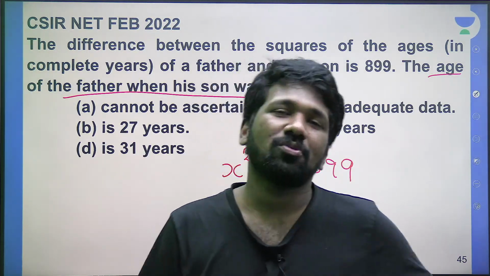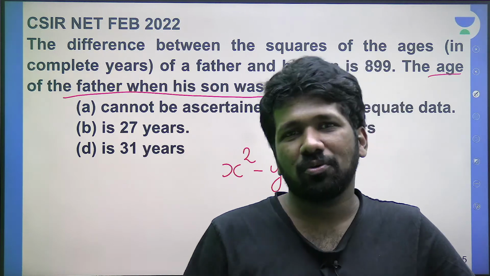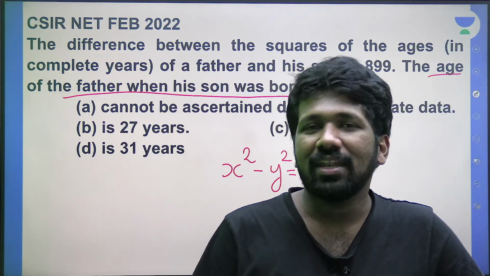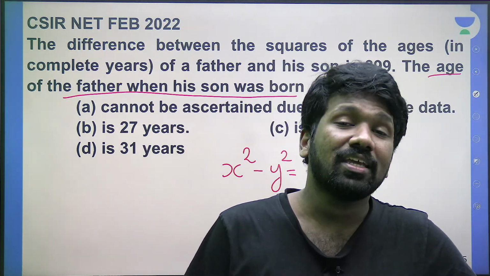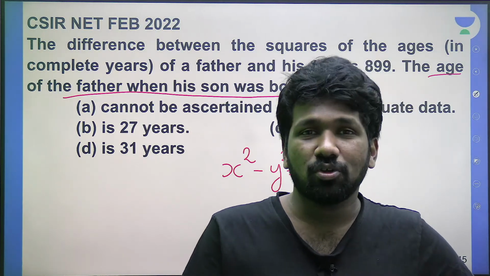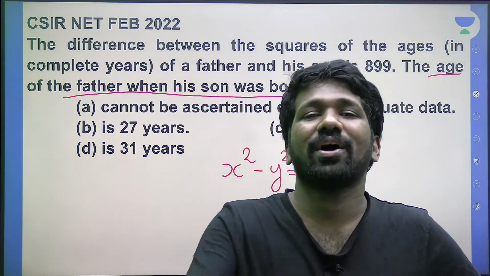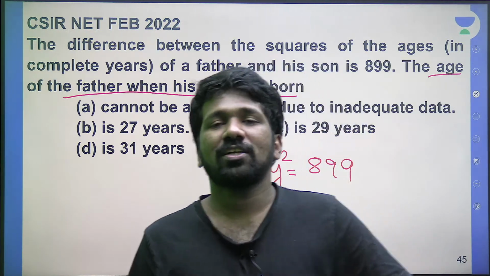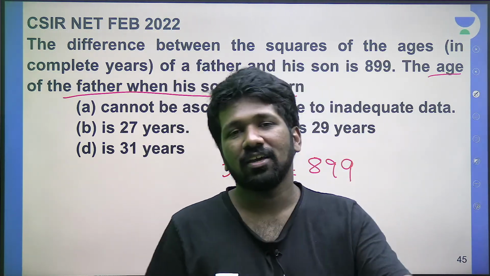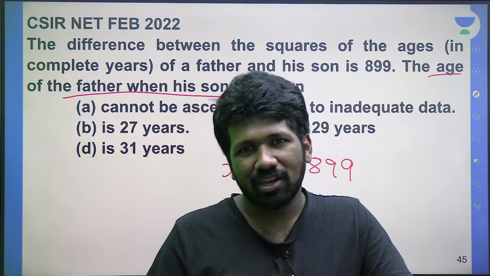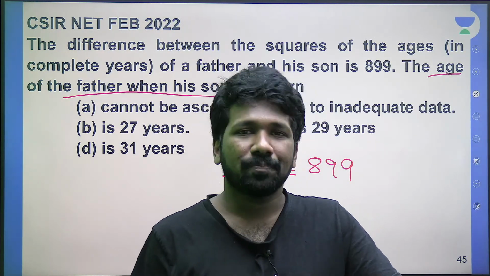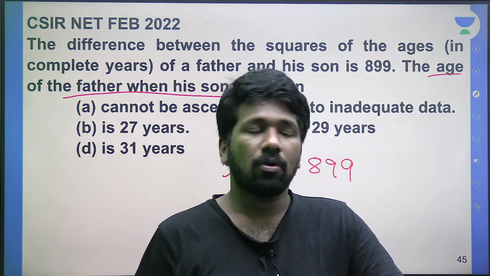If you are 22 years old, you were born 22 years before. So at that time, your father was 22 years younger than he is now. So if your father's present age is say 50, 50 minus 22, he will be 28 years old. So I hope all of you understood.